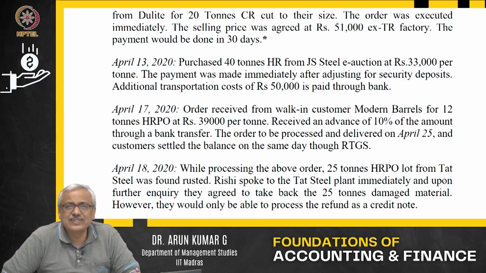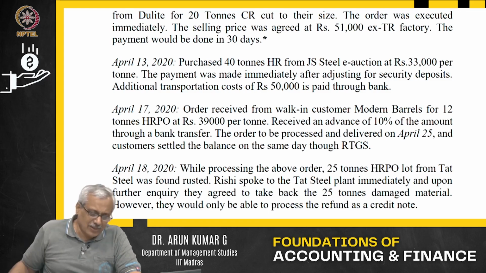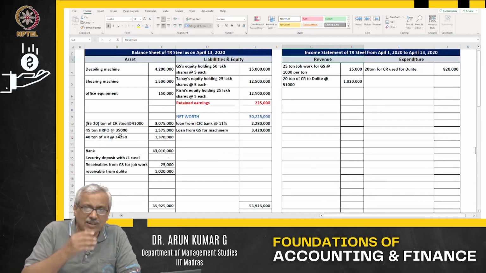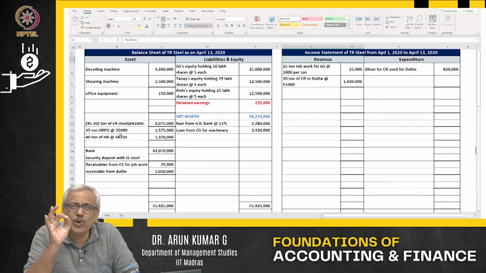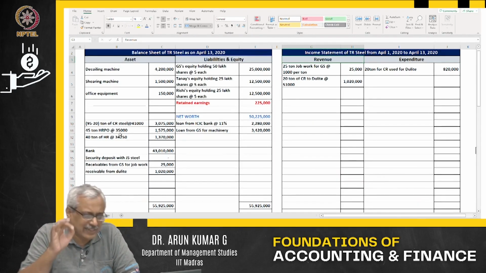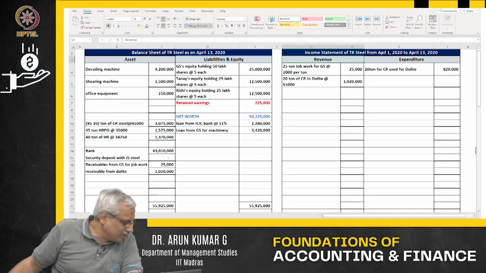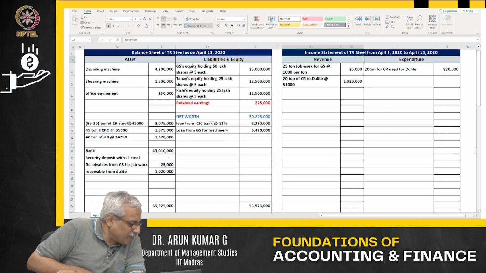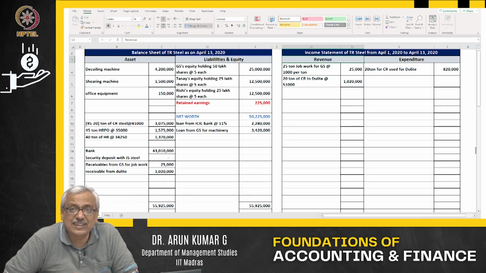When I received an advance, what happens? My bank balance increases. So now, what is the value of the order? Suhail has calculated it. It is 4,68,000, that is, 12 tons at 39,000 per ton.